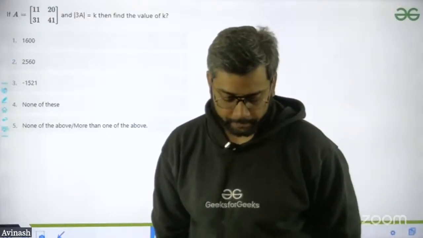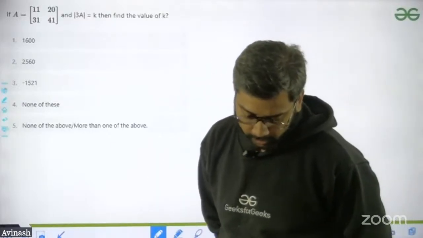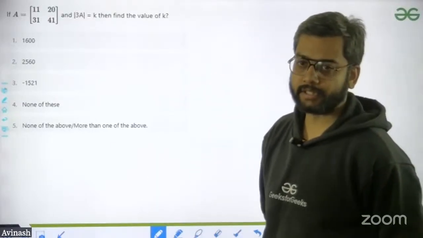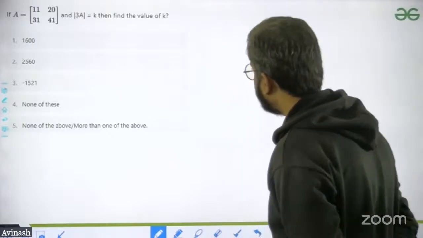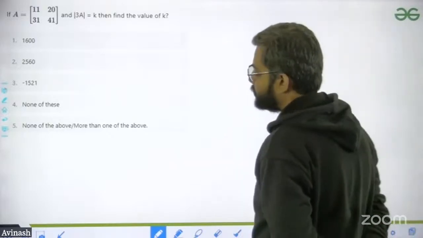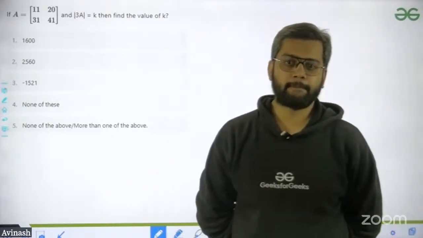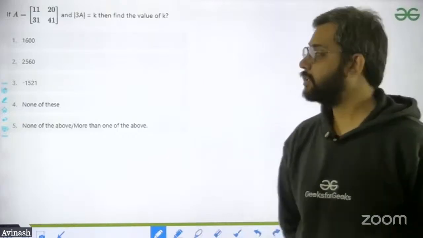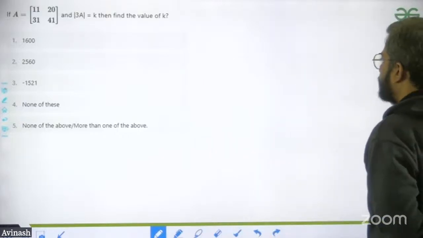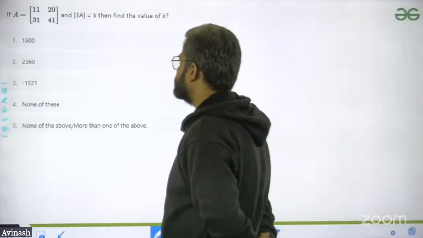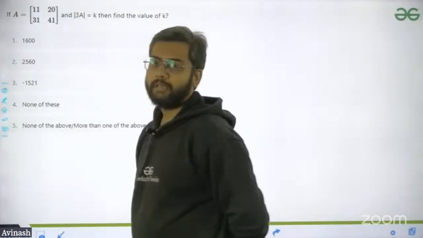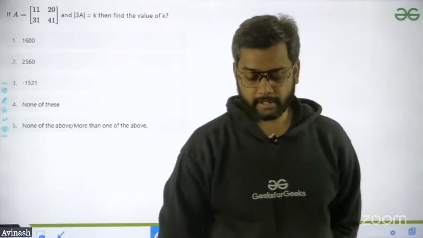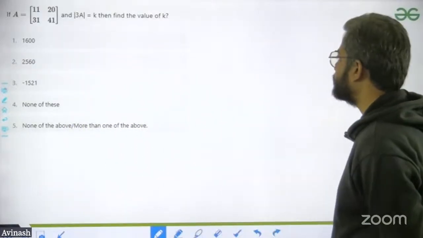Anyone from the chat section, can you please respond? Anyone from the chat section? See this question? Anyone from the chat section, please respond to this. How to solve this one? Simply a matrix is given, mod 3A is equal to k, then find the value of k. We have to find out this. Tell me guys, is anyone able to understand this question?